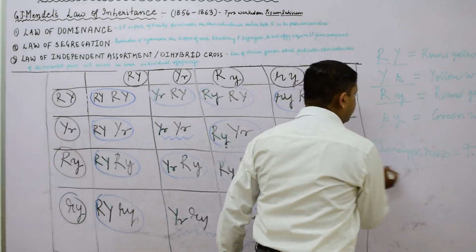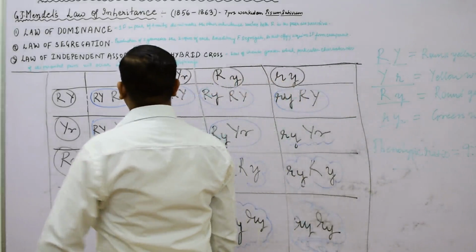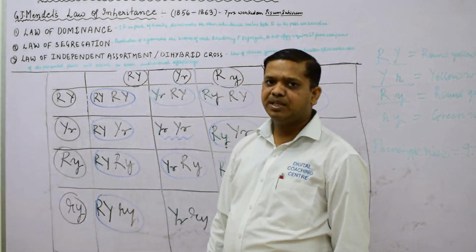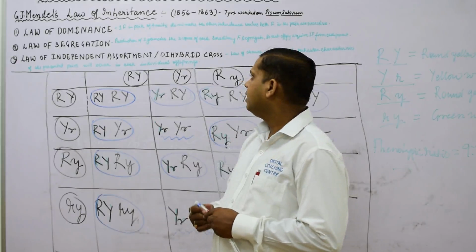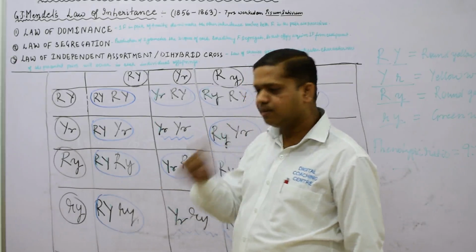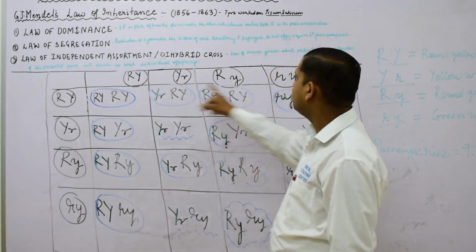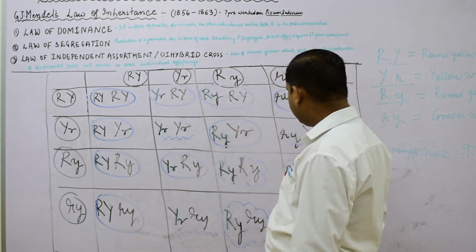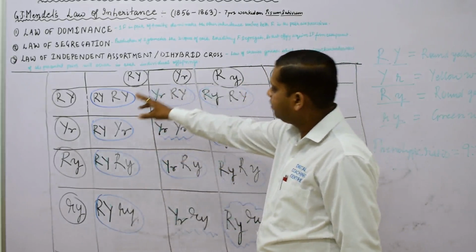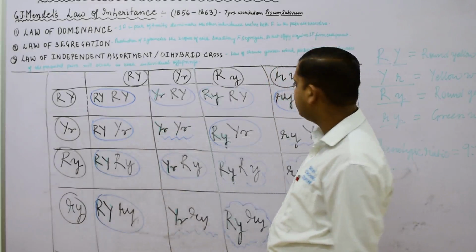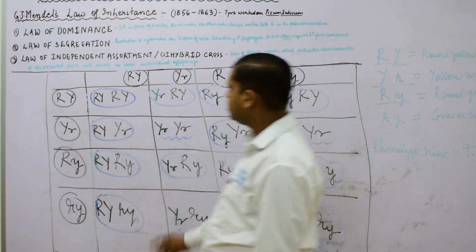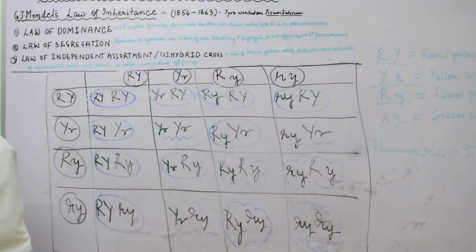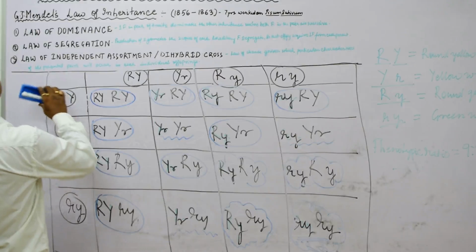So this is all about the law of independent assortment or dihybrid cross, which is given by Gregor John Mendel, and this is essential, they ask it in every exam. First we have to draw the Punnett square, then identify the gametes and their numbers, and in this way write their ratio. So this is all about the law of independent assortment given by Mendel.